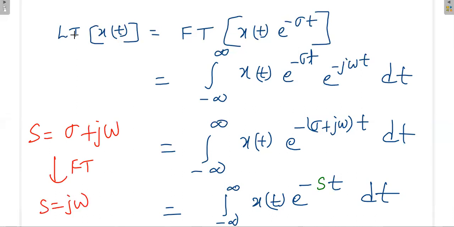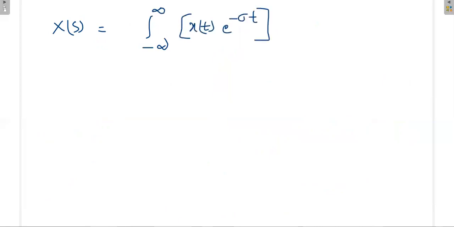So this is the Laplace transform of x of t, that is x of s, the integration from minus infinity to plus infinity of x of t e power minus sigma t e power minus j omega t dt. Don't worry about this x of s; just imagine it is like a Fourier transform of this signal.